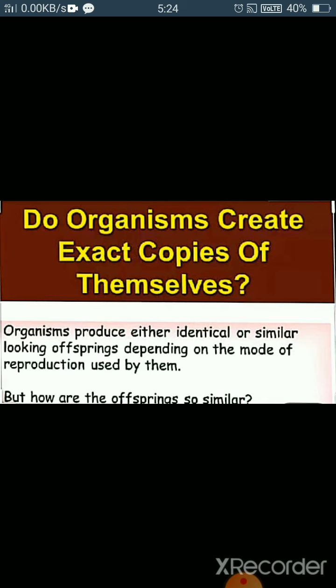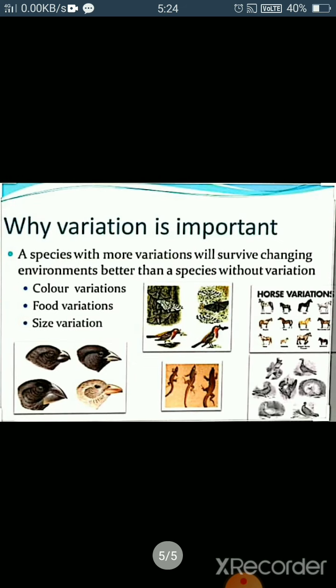Right? Now we see the importance of variation. Why is variation important? Variation means difference. DNA copying during reproduction is important for maintaining the body design of different organisms to survive in the existing environment. As we see, the environment is constantly changing, like the temperature, climate, water level, etc. So if organisms do not adjust themselves to the changes in the environment, then their species will become extinct.